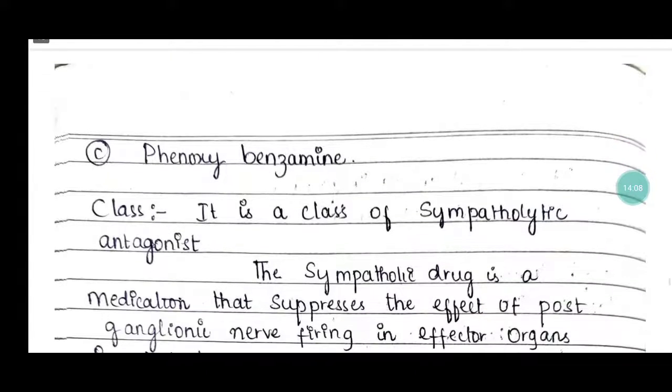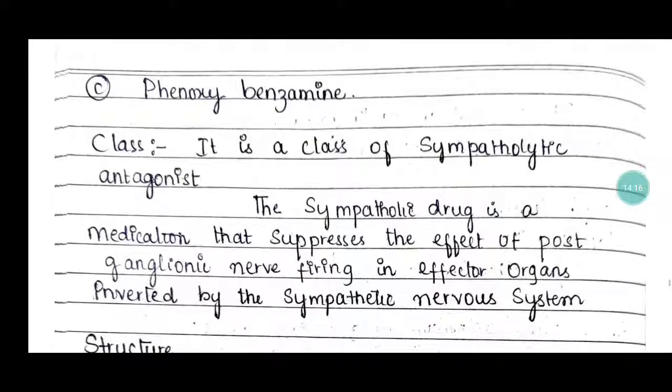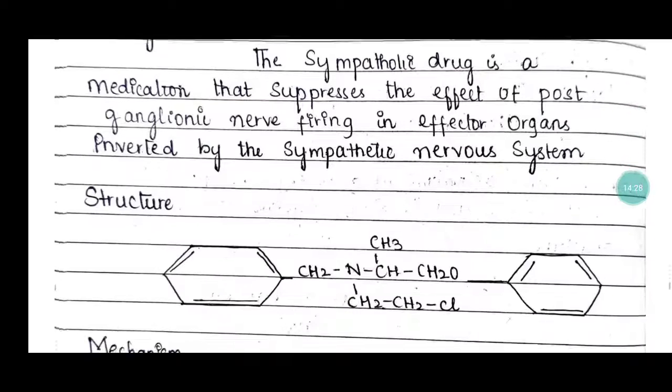And C, phenoxybenzamine. Phenoxybenzamine is a class of sympatholytic antagonist. A sympatholytic drug is a medication that suppresses the effect of postganglionic nerve firing on the effector organ, which is innervated by the sympathetic nervous system.